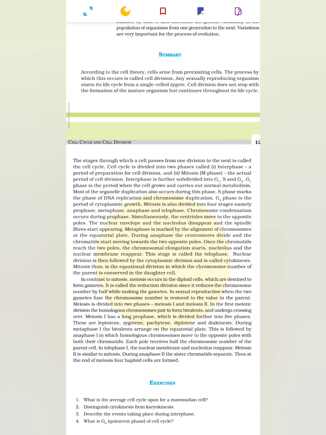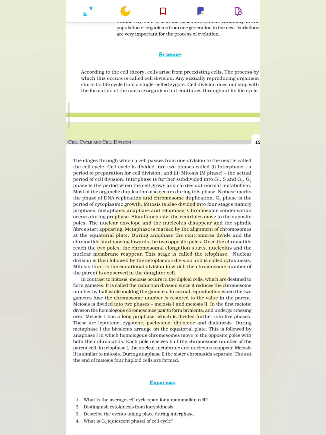Interphase is further subdivided into G1, S and G2. G1 phase is the period when the cell grows and carries out normal metabolism. Most of the organelle duplication also occurs during this phase. S phase marks the phase of DNA replication and chromosome duplication. G2 phase is the period of cytoplasmic growth.